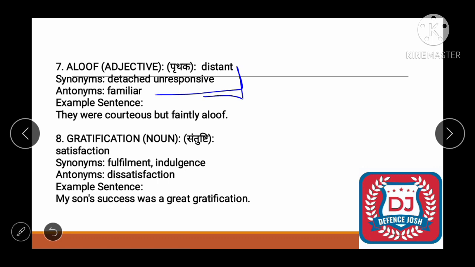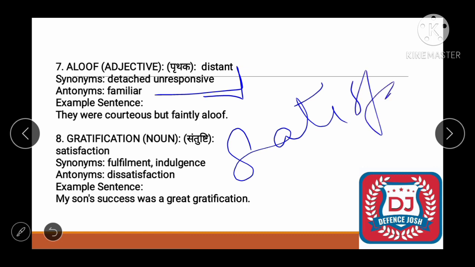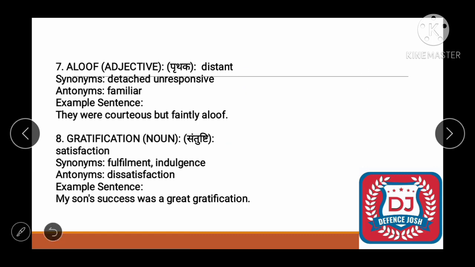Okay, now moving toward the next word, it is gratification. See friend, gratification means santust, right? So now it's a noun which means satisfaction. Synonyms are fulfillment and indulgence, right? Indulgence is the satisfaction of the work. So antonym would be dissatisfaction. And now let's form an example. My son's success was a great gratification, right? My son's success was a great satisfaction or gratification.